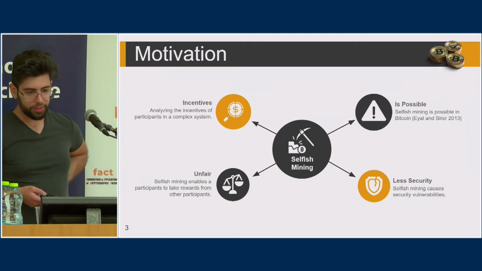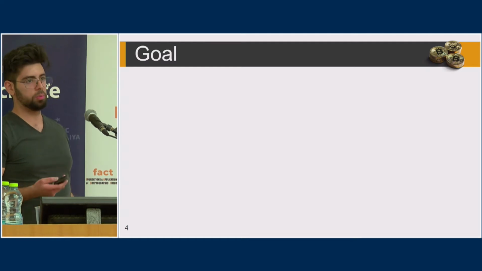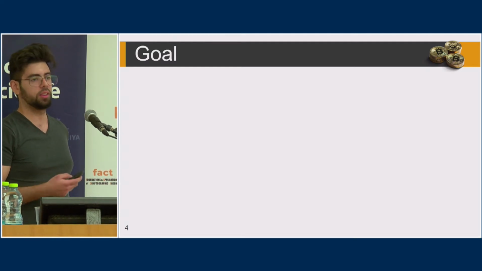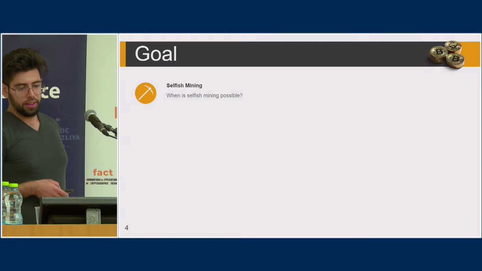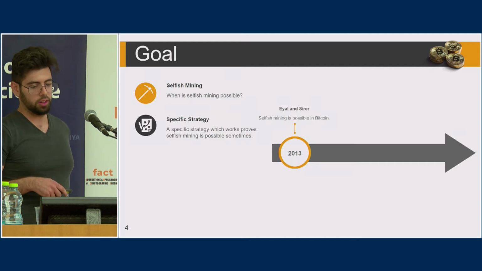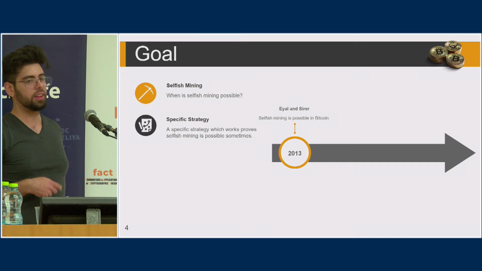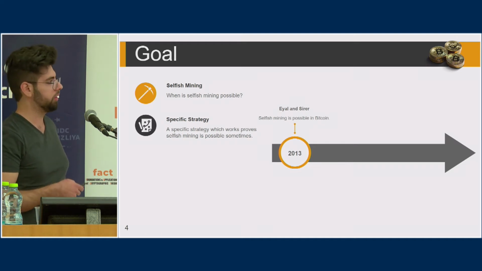rewards. Okay, so our goal is not only to ask whether it is possible or not, but to ask when it is possible. And what Eyal and Sirer did in their work was to show a specific strategy which manages to achieve more. So that ensures that selfish mining is possible, but doesn't answer the question of when it is possible.